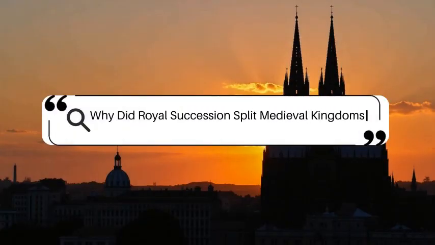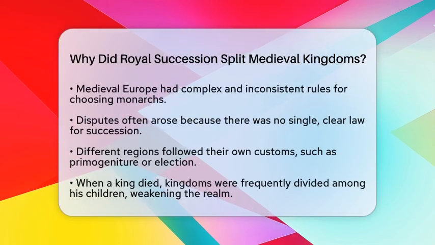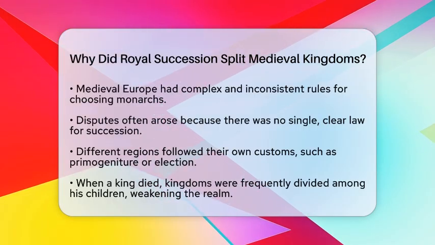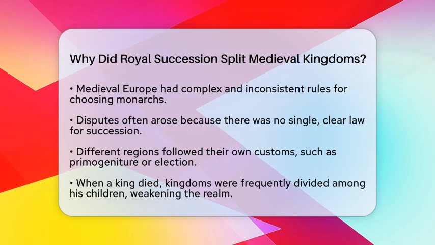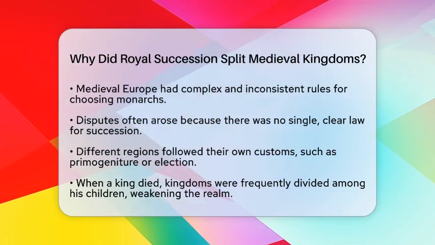Why did royal succession split medieval kingdoms? Imagine a time when kings and queens ruled vast lands, but their claims to the throne often led to chaos instead of unity. That's what happened in medieval Europe. When a ruler died, who should take their place was not always clear.